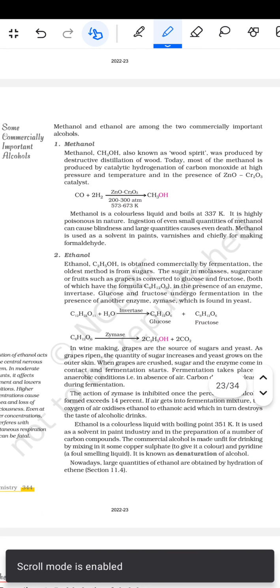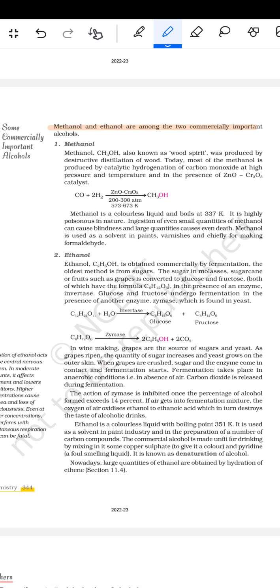Then some commercially important alcohols: methanol and ethanol are the two commercially important alcohols. Methanol, CH3OH, also known as wood spirit, was produced by the destructive distillation of wood. Today, most of the methanol is produced by the catalytic hydrogenation of carbon monoxide at high pressure and temperature and in the presence of ZnO-Cr2O3 catalyst.